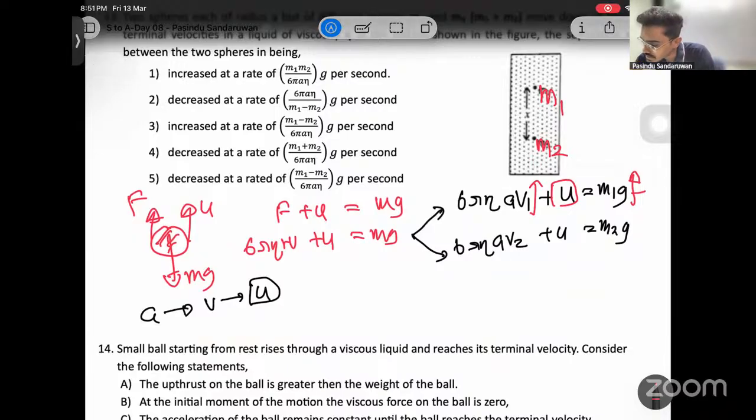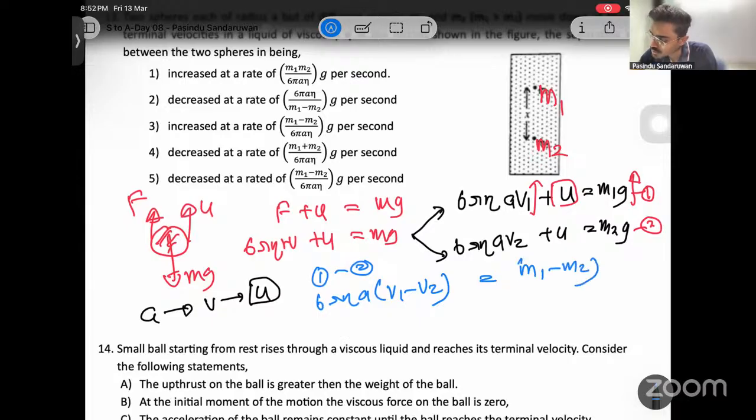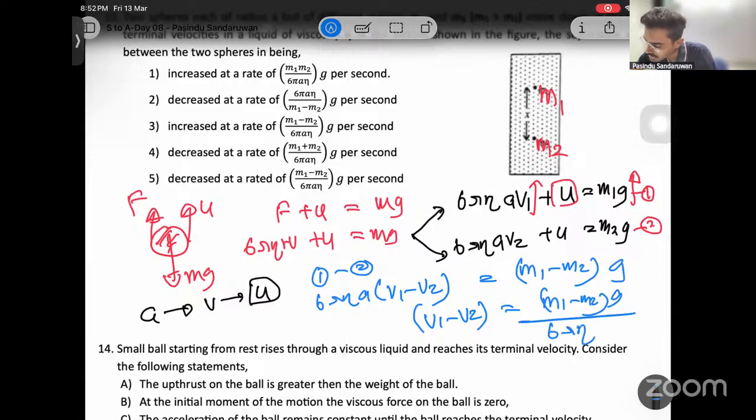Then let's label this as 1 and 2. 1 minus 2, subtract these two to get the difference. 6 phi eta a is common, so V1 minus V2 comes. U cancels, right? From the right-hand side, M1 minus M2 g, where g is common. Then the difference V1 minus V2 is (M1 minus M2) g over 6 phi eta A.